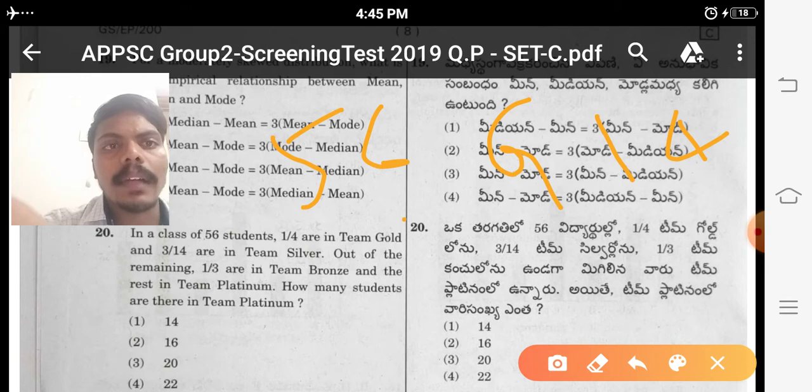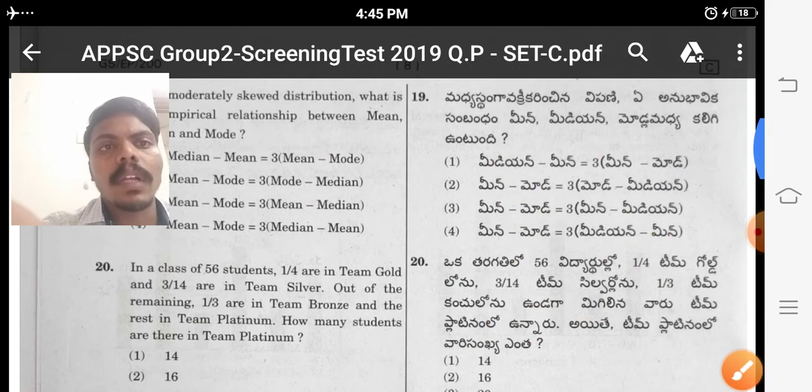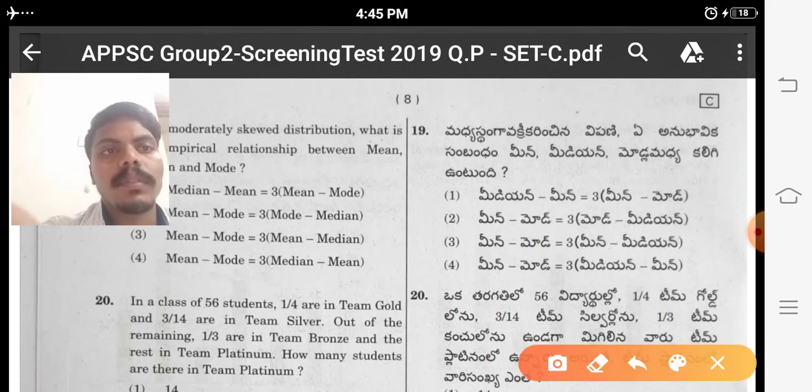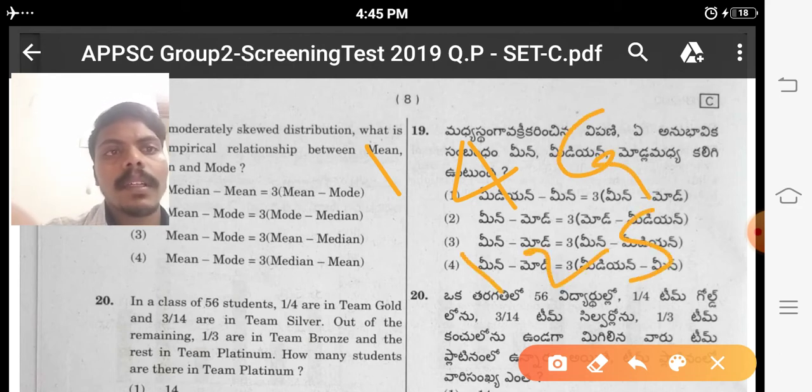3 by 14 are team silver, that is 12 people. 14 people gold, 12 people silver. Here the total is 26.